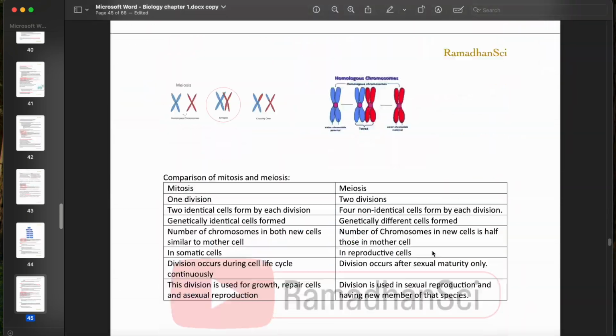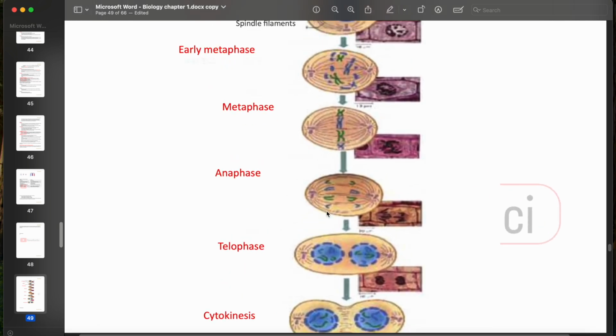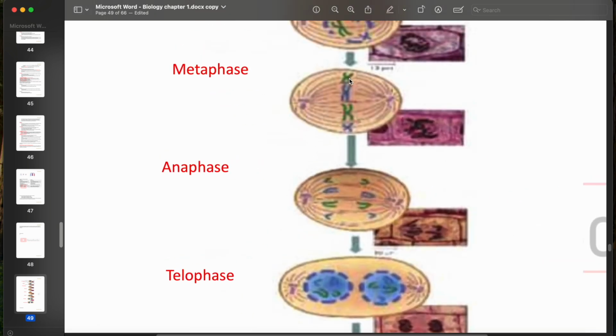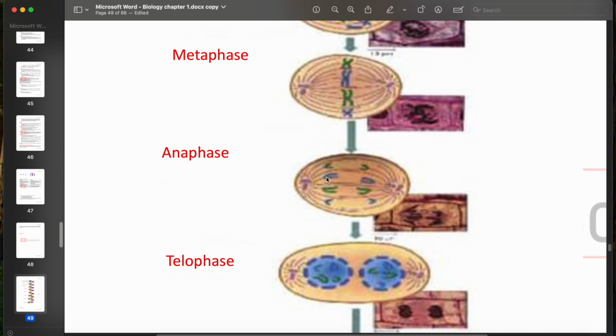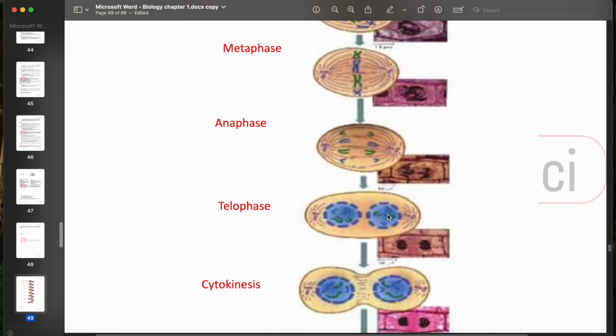I can show you the image in the book that shows this. During the metaphase, we have the sister chromatids as they are, with one centromere. But during the anaphase, each sister chromatid detaches from the other and moves to the opposite poles, and they become independent chromosomes by themselves. So by the end, we will have two nuclei, each nucleus containing 46 chromosomes.